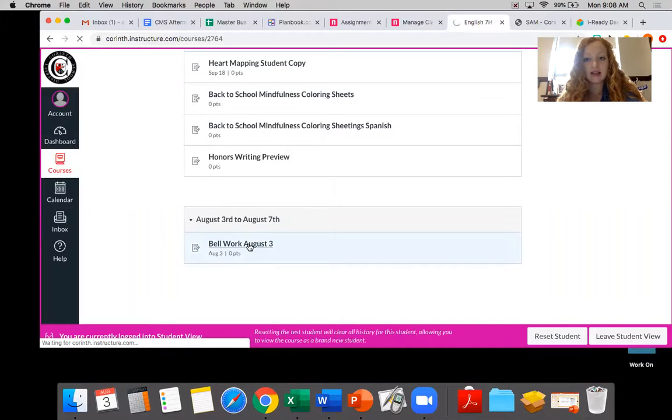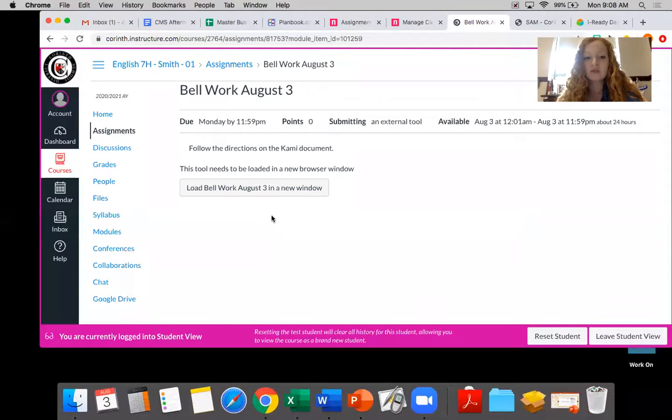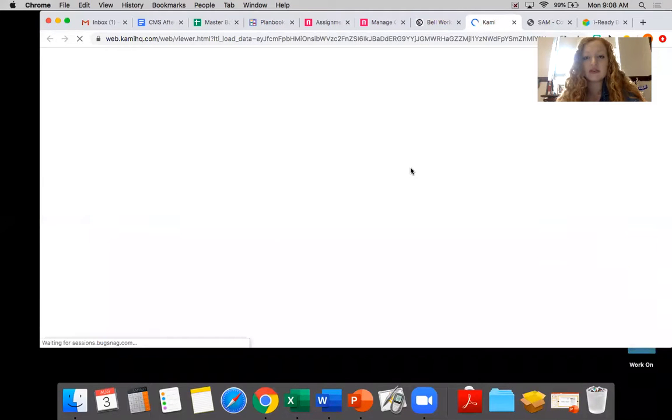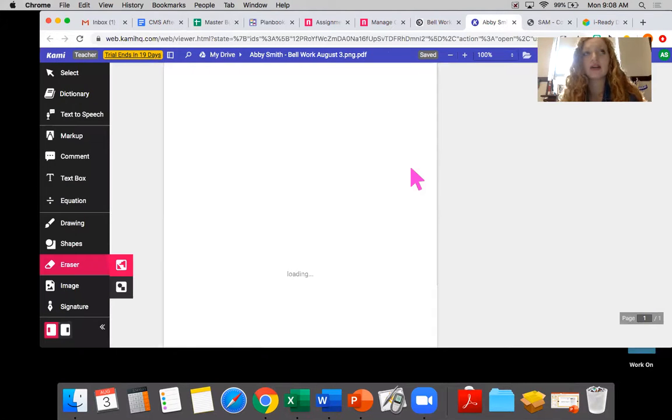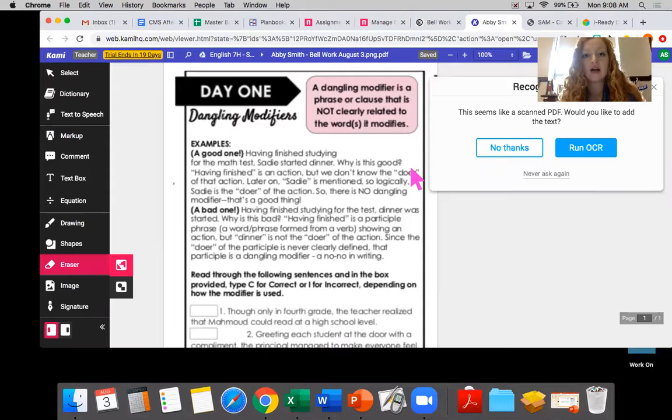So let's go ahead and click that and look at it. It will say load bell work August 3 in a new window. Go ahead and click that. And then if you are signed into your Kami account, it should take you directly there. If you are not signed into your Kami, you can find your school email address in your active student account under the general tab. And then you should be able to find your password as your MSIS number on your active student account under the general tab. If you have questions about that, please let me know, okay?